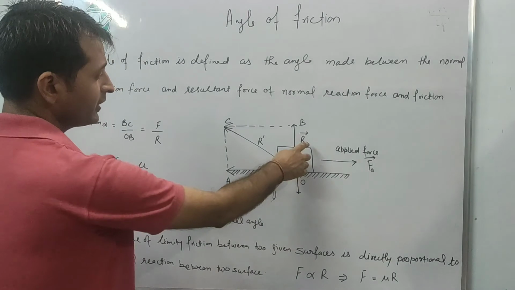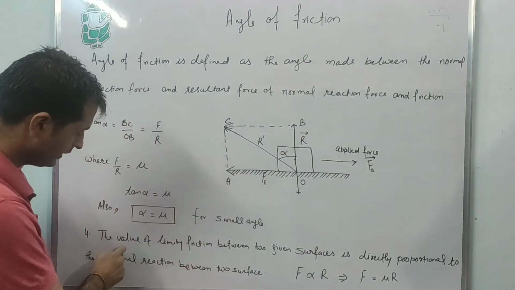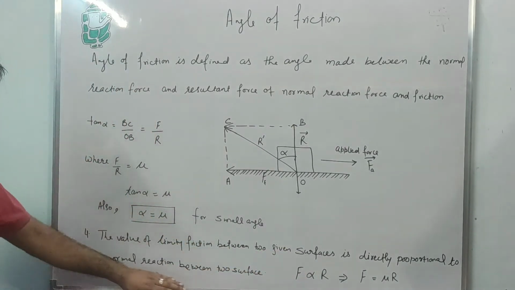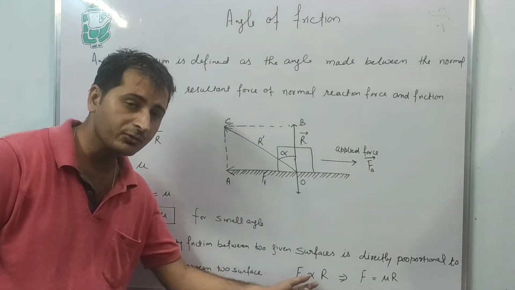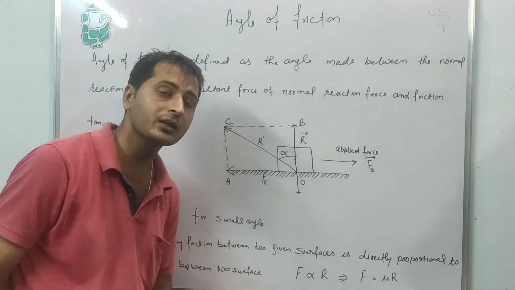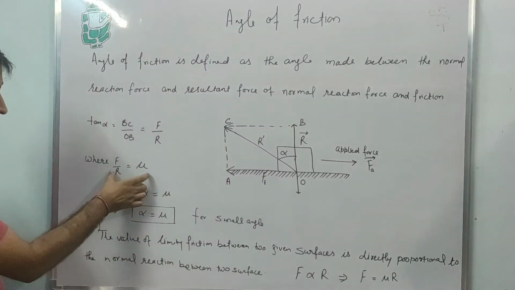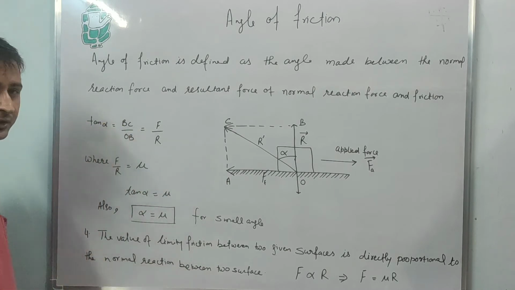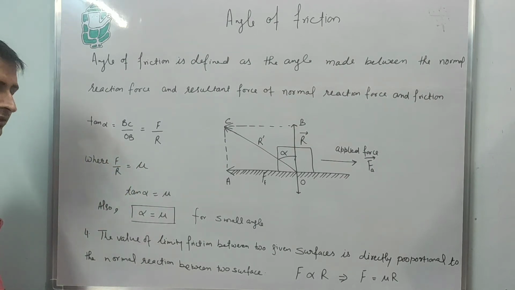Now here we will stop and recall our fourth law of limiting friction, that force is directly proportional to the normal reaction. Force means force of friction. The value of limiting friction between two given surfaces is directly proportional to the normal reaction between the two surfaces. F is directly proportional to R. Removing the proportionality, F equals mu R. That means mu equals F upon R. Here F upon R is mu. By comparing both equations, tan alpha equals mu.